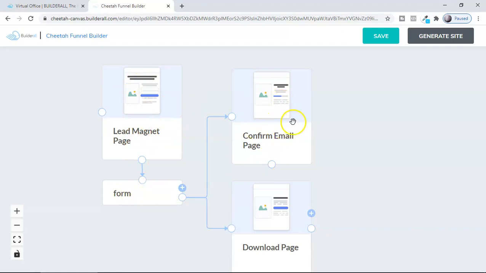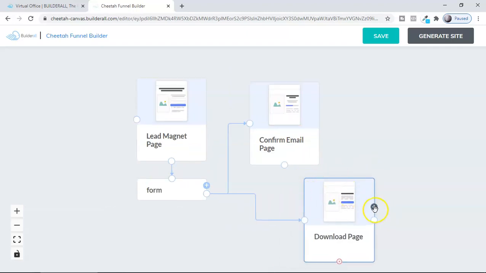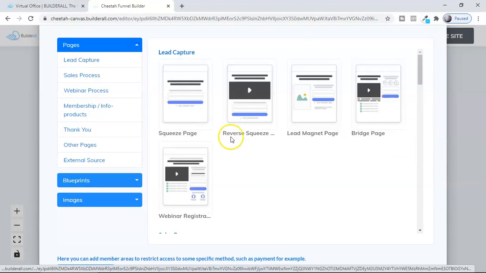Okay, and then you can go to the confirm email page and the download page. Okay, and if you want, you can add more options here, just by clicking here. If you want something more, you can add single pages also.